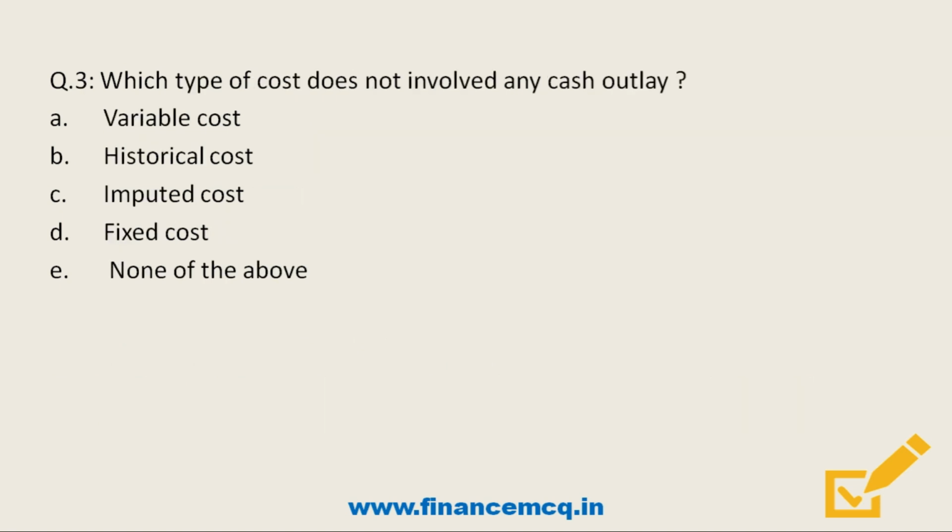Moving on. Which type of cost does not involve any cash outlay? Option A, variable cost. Option B, historical cost. Option C, imputed cost. Option D, fixed cost. And last option, none of the above. So friends, here the correct answer is option C, imputed cost. Remember that imputed cost is simply the opportunity cost that a firm gives up when it is using its resources. For example, if a lawyer uses his own premises to set up an office, he is losing the income from renting it or selling it to a third party. So these are implicit cost or imputed cost.